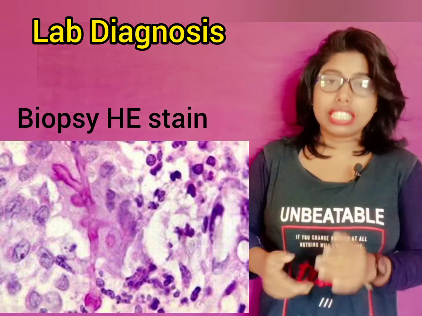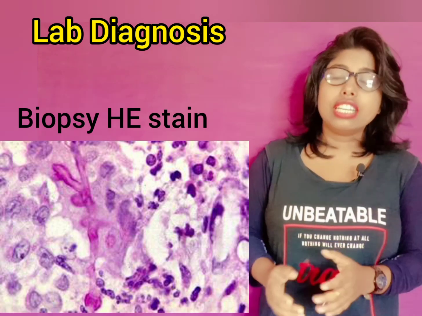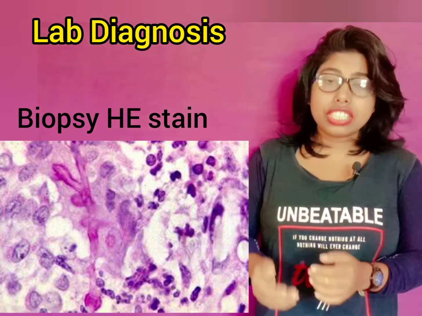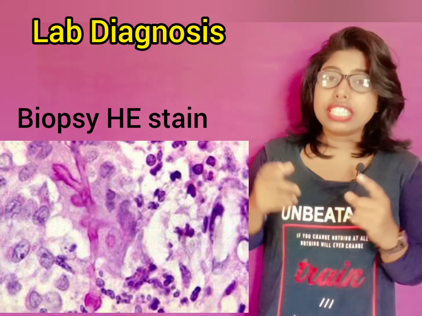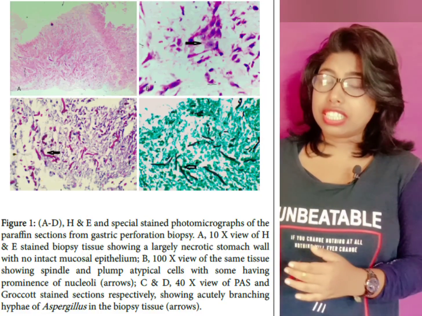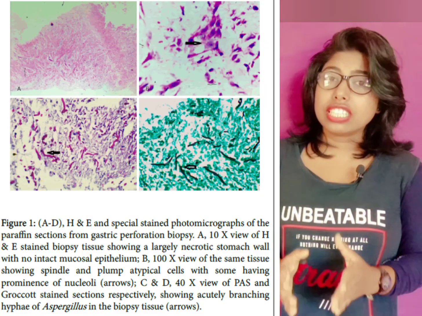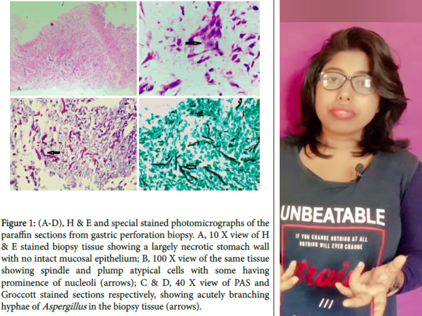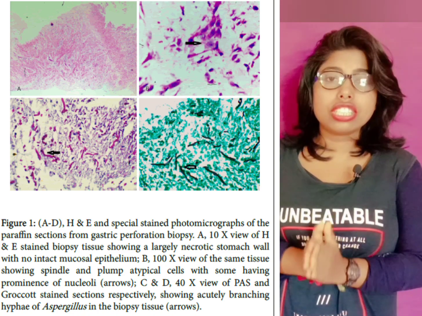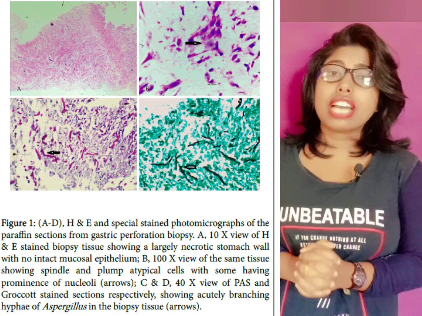And if we stain on biopsy, we can stain like HE stain. So HE stain is the hematoxylin and eosin stain, and also the PAS staining to see the characteristic structure of hyphae, right? Because this is the important characteristic of this mold Aspergillus.